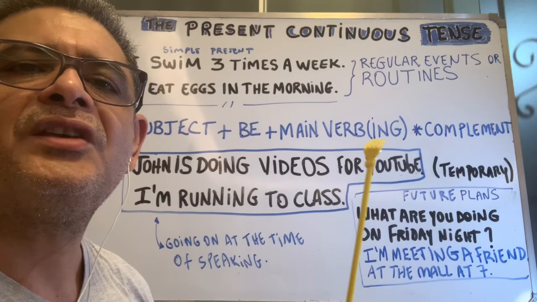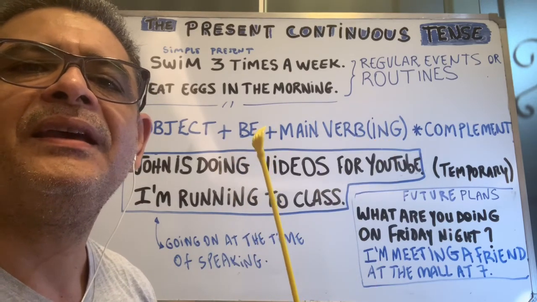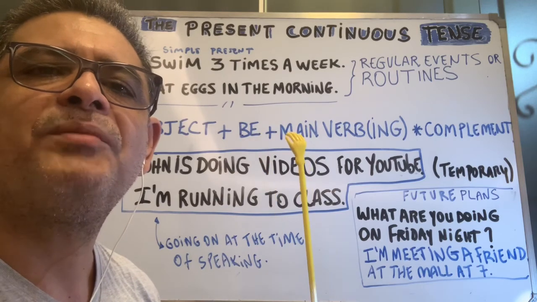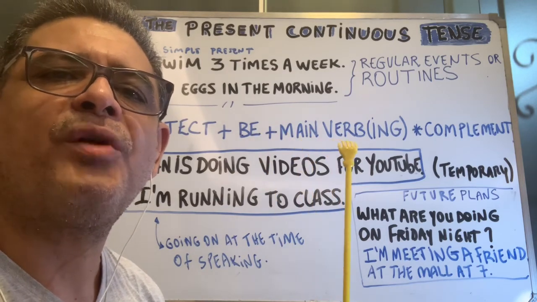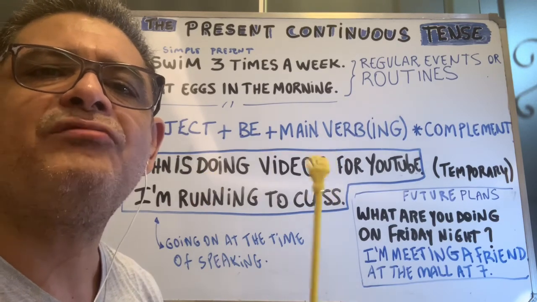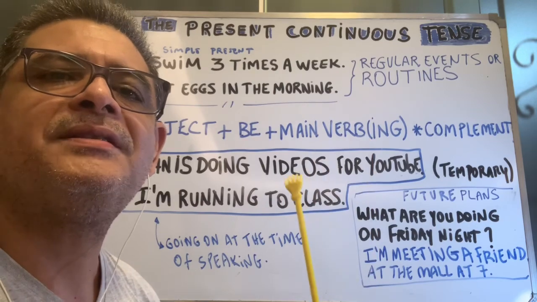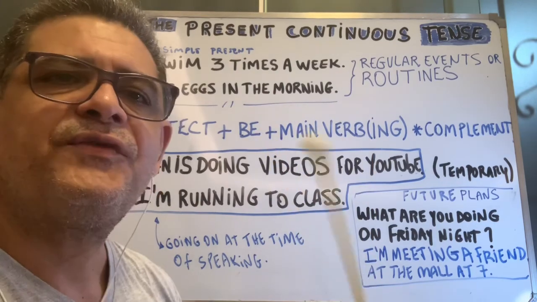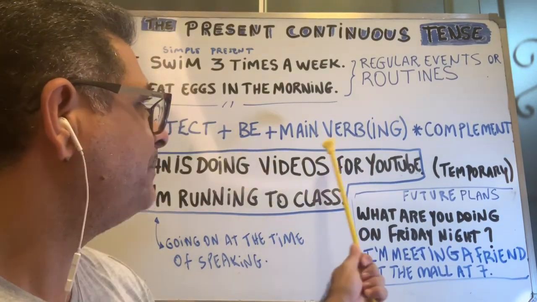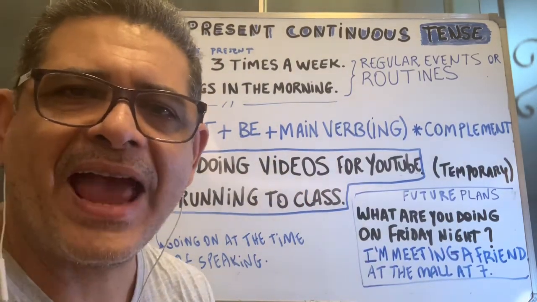And the structure of the present continuous says that after be, there should be a main verb, and the main verb here is do, plus ing, so it's doing, and a complement. In this first example, the sentence is expressing a temporary activity.